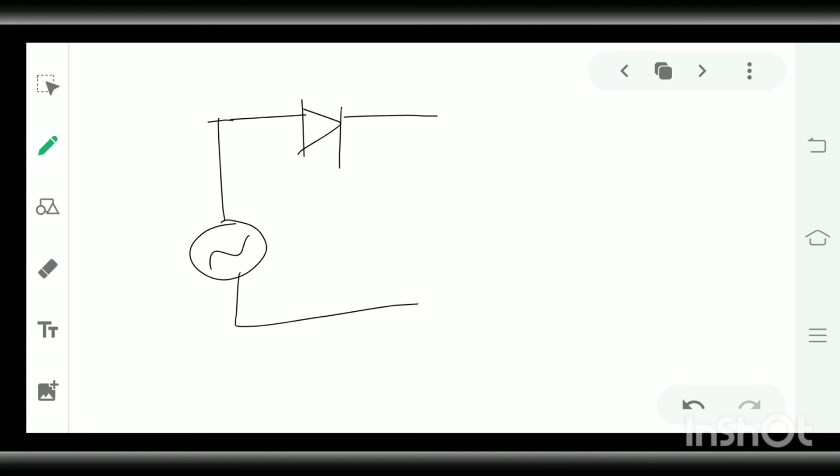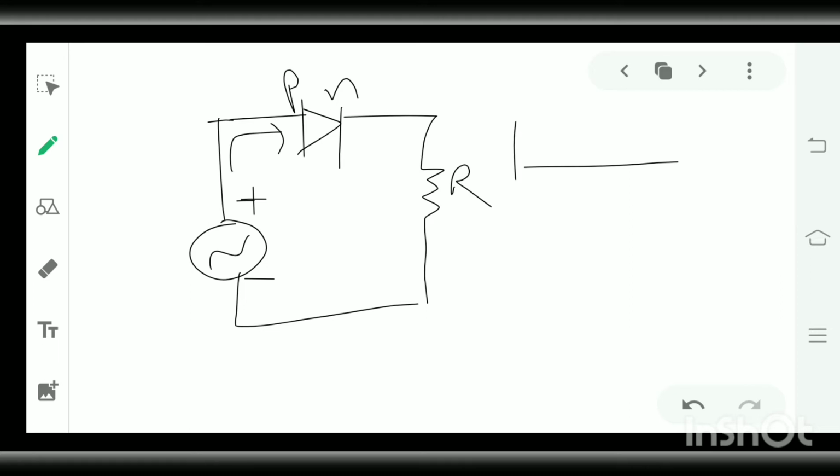So a diode is used in a circuit where an AC source is connected with a load resistance. When the polarity of AC is plus at top and minus at the bottom, the current flows in the forward direction in the PN junction diode.